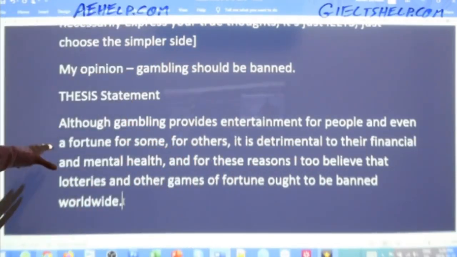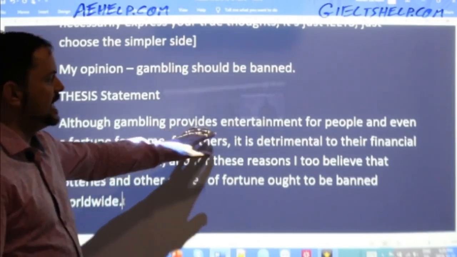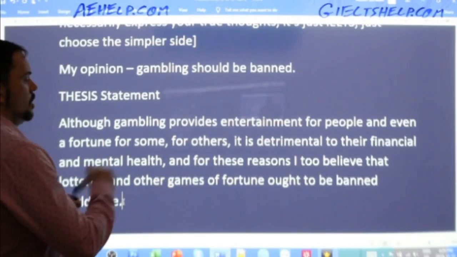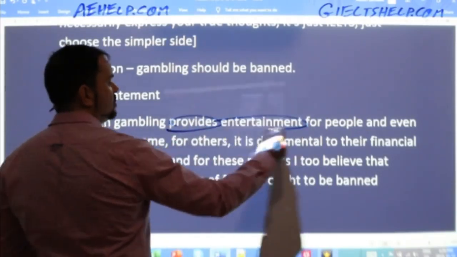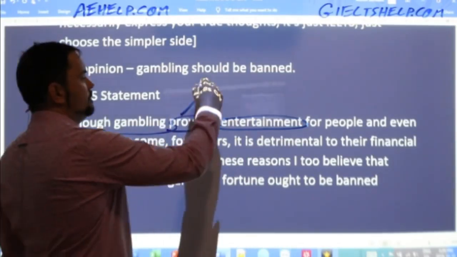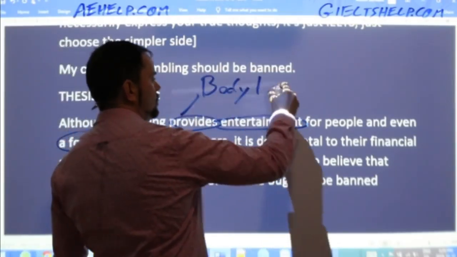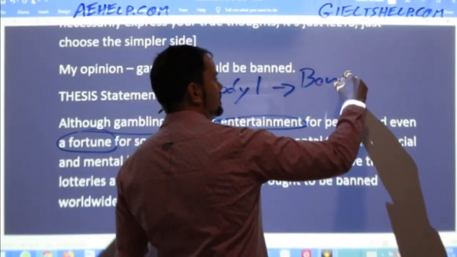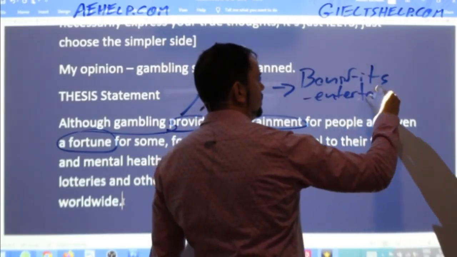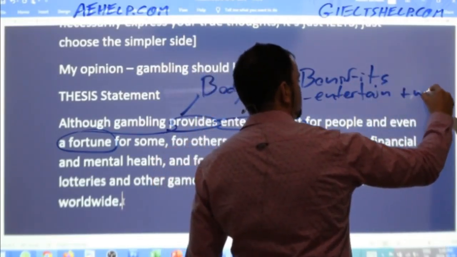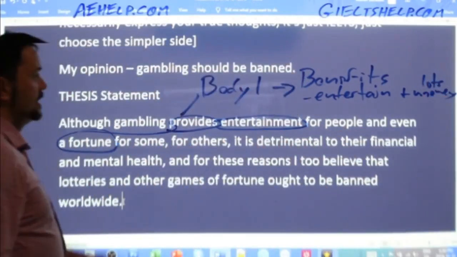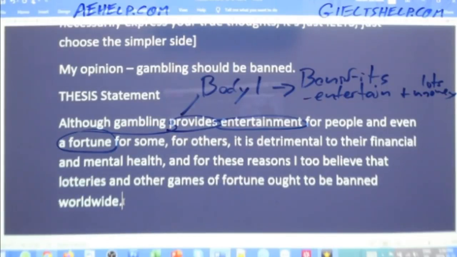So here's my thesis, students. Although gambling provides entertainment for people and even a fortune for some. So two points, provides entertainment and provides a fortune, okay? So my body paragraph 1, we'll talk about the benefits, which is entertainment and money, right? Lots of money. Okay, so that's very clearly my body paragraph 1 for my reader.